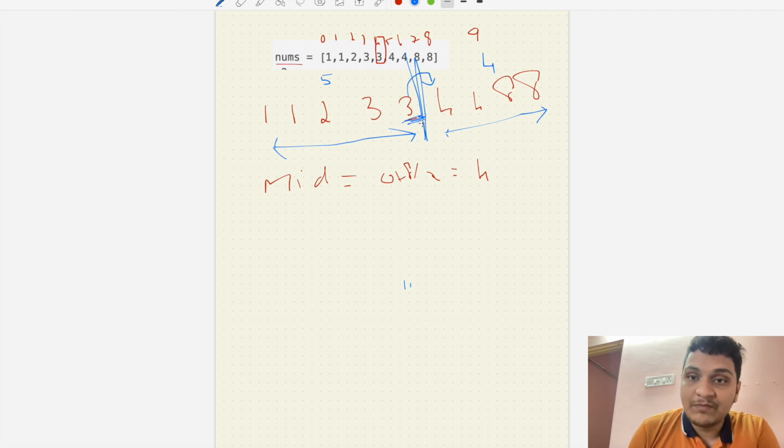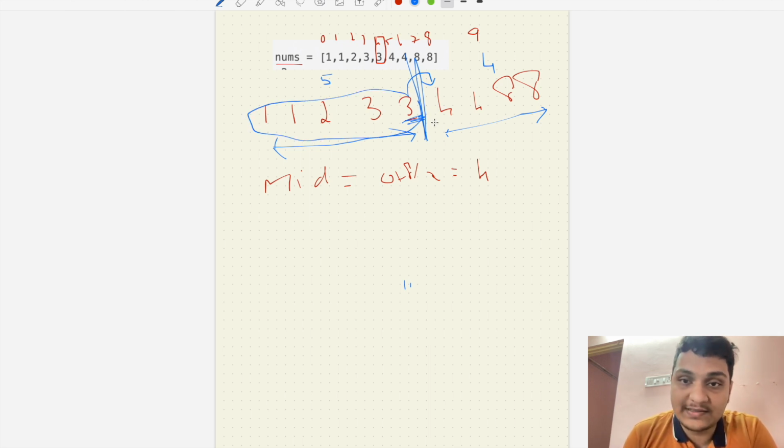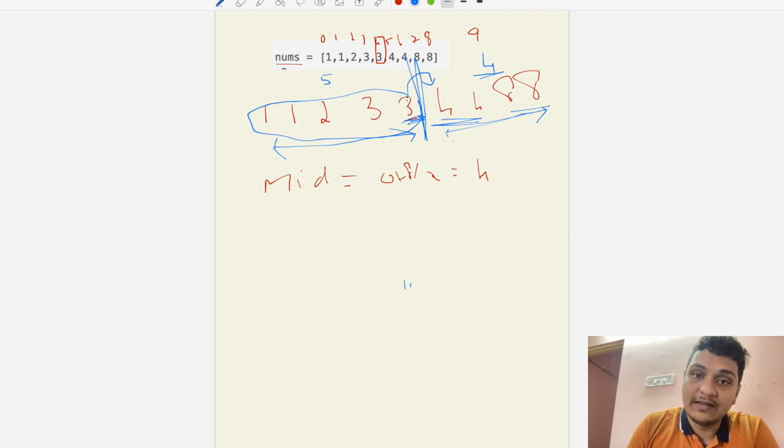So what I can say is, if the single element exists in this array, it should exist in this odd length only. It should not exist in the other side. Why? Because they have pairs, and the length there is even. First we check that the element is not equal to the one here. Now what we will do is reassign high. We will reassign high equal to 4. Now high will be equal to 4 and low will be equal to 0.